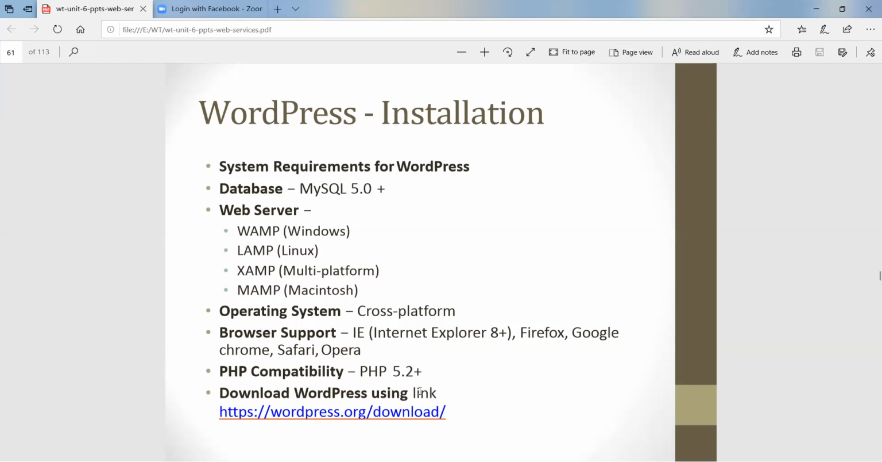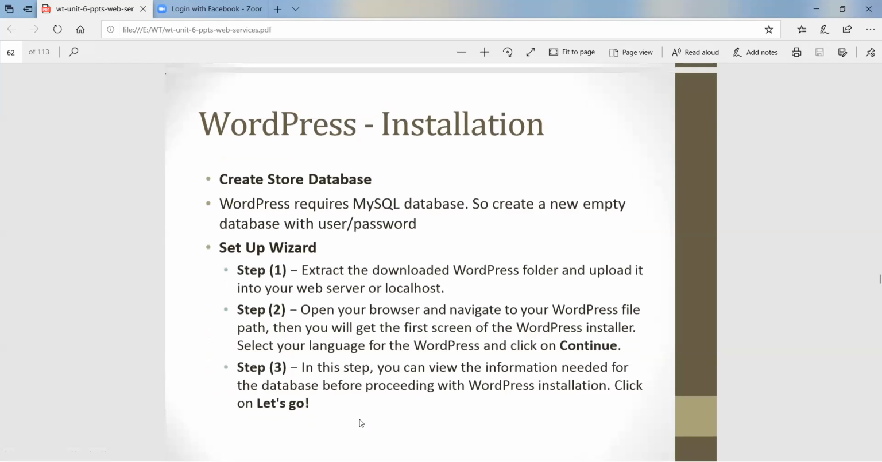Then download WordPress using the link, http wordpress.org downloads. Whenever you go for the website, first create a store database, which means WordPress requires a MySQL database. So create a new empty database with user and password.